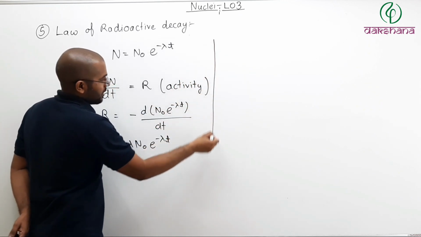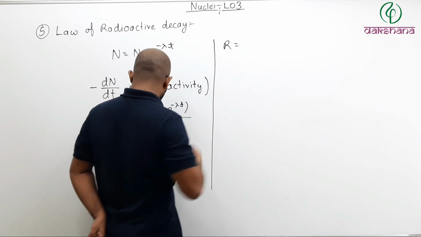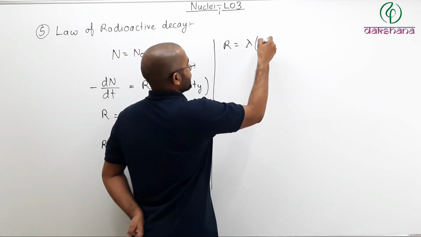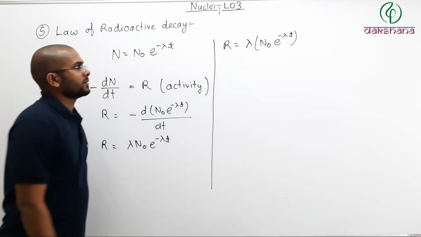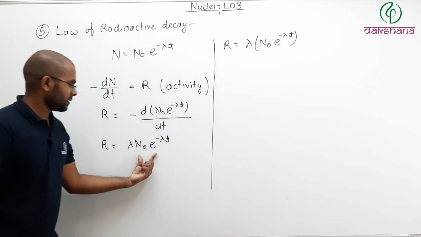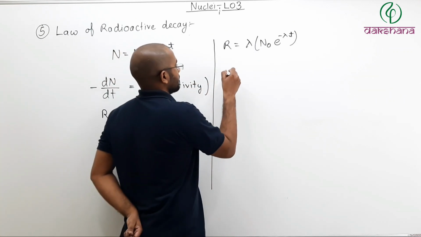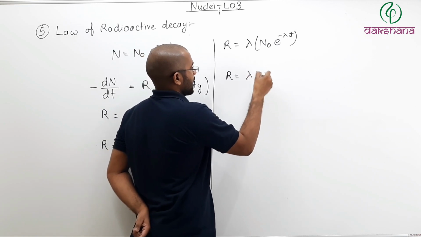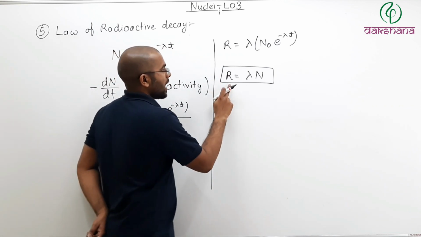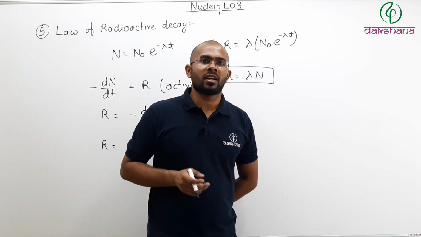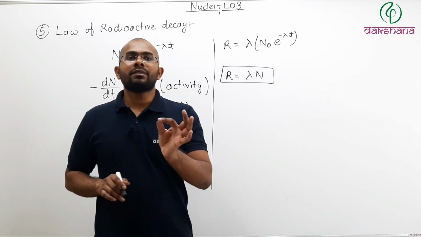Now this can also be written as R equals lambda times N naught e to the power minus lambda t. Now what is this value? See, what is this value? This is nothing but N. So you can write R equals lambda times N, where R is the activity of a sample. For a given sample, how many nuclei will decay per unit of time.